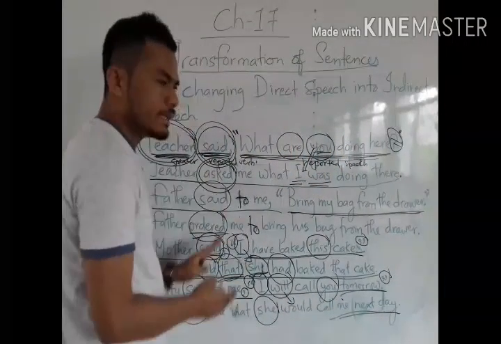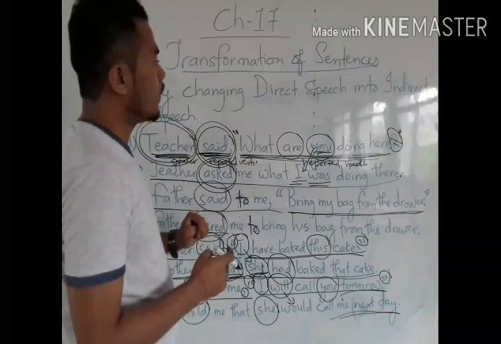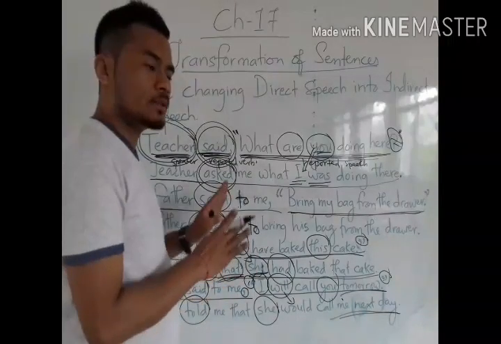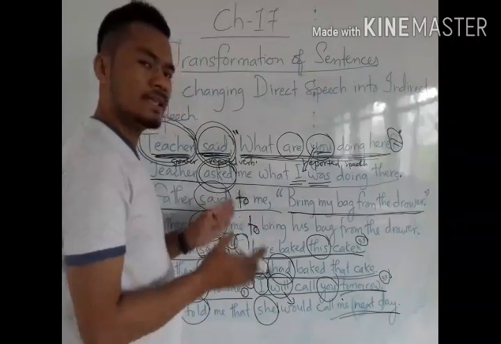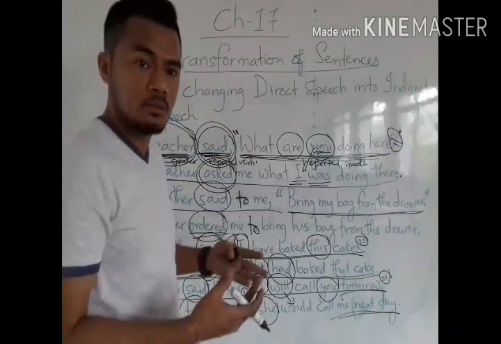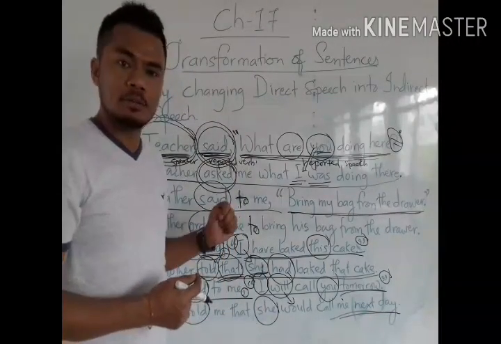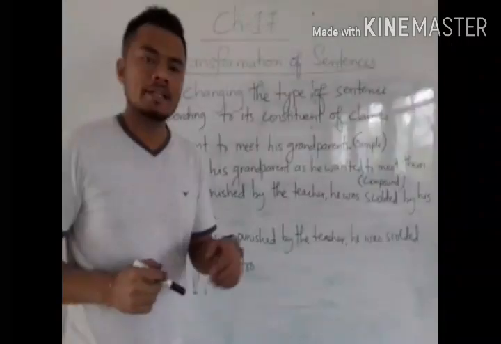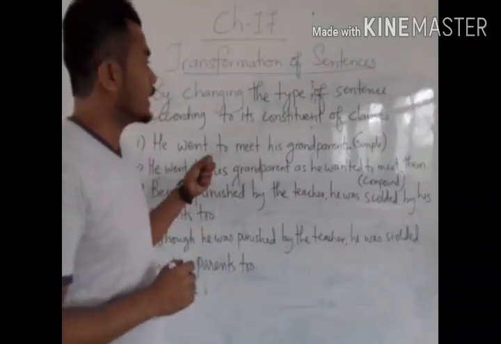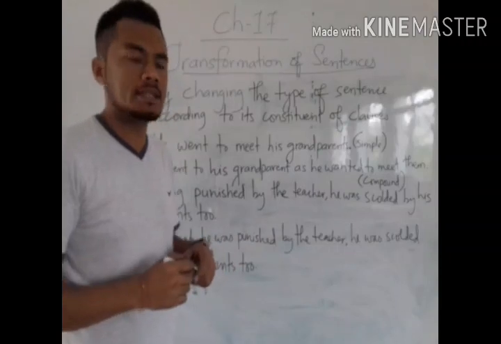Okay, so this way we have to change all sentences from direct speech to indirect speech. Both the sentences express the same thing but in a different way. Understood? So I hope you have understood direct and indirect speech also. Now finally we will discuss the 8th rule of transformation of sentences.